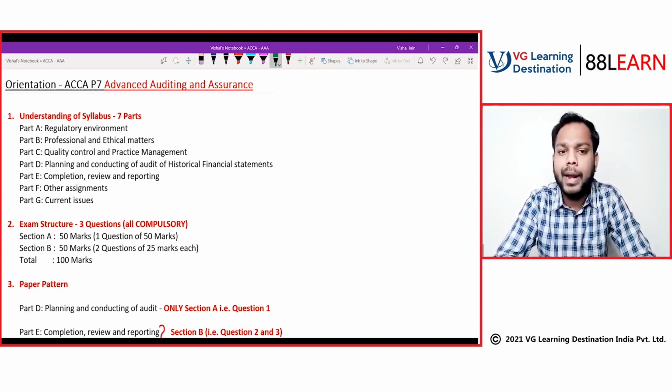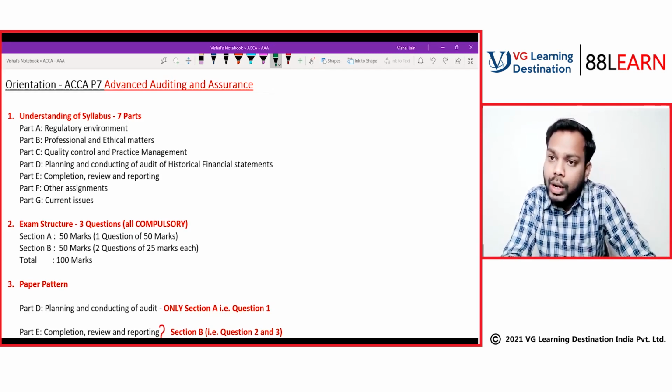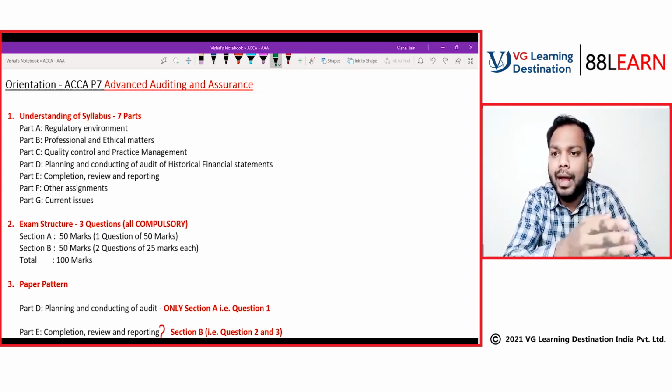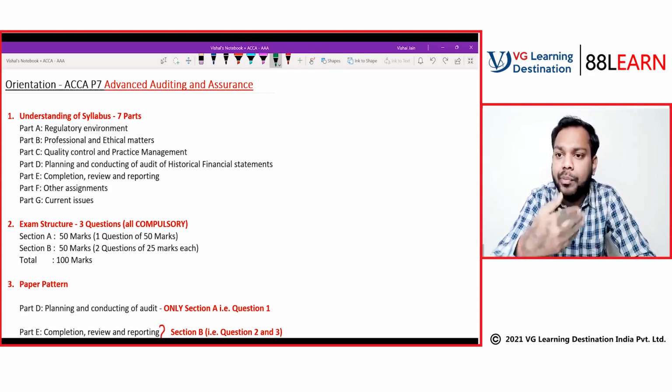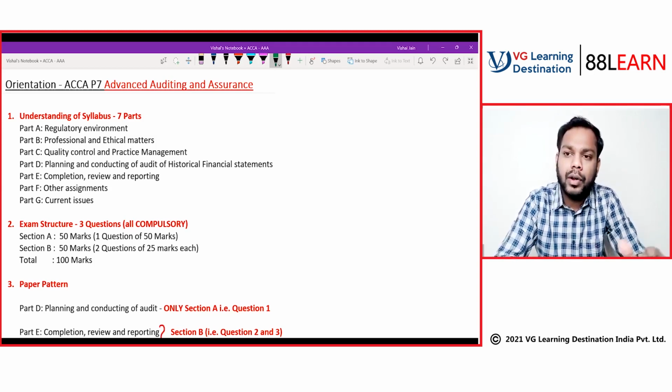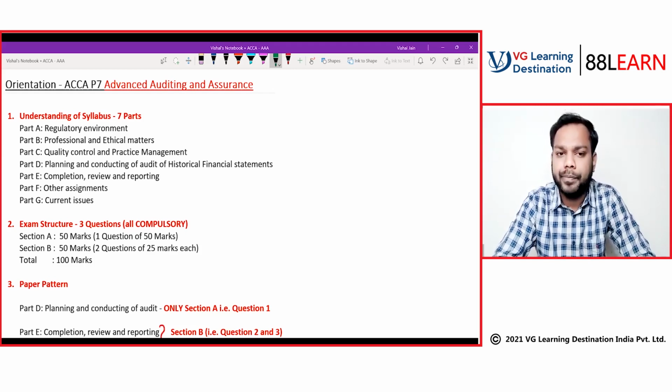When it comes to the management of practice, it's the decision you take when accepting a new client, or continuing an old client, or if there is an existing relationship with some client and you're getting an audit engagement now, whether you should accept it or not. Or if there is an audit client and you're getting some non-audit services from that client, whether you should accept that or not. That's called practice management.